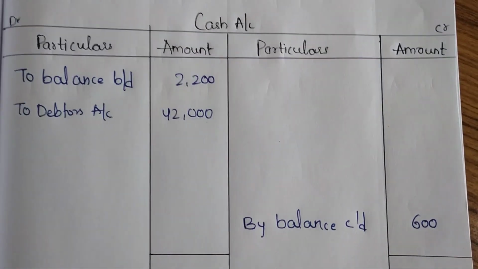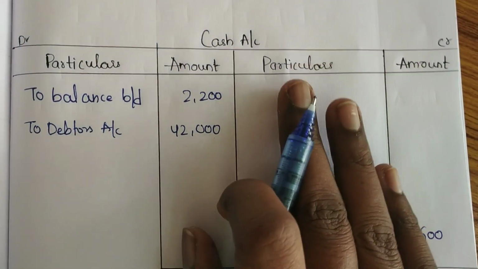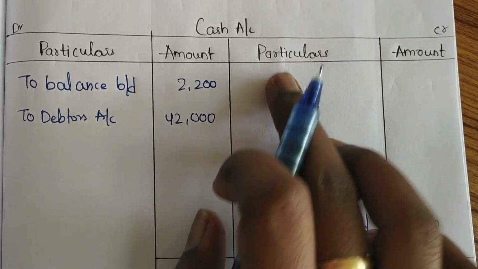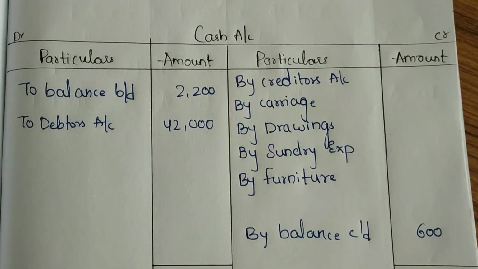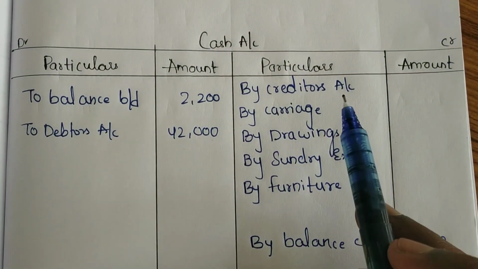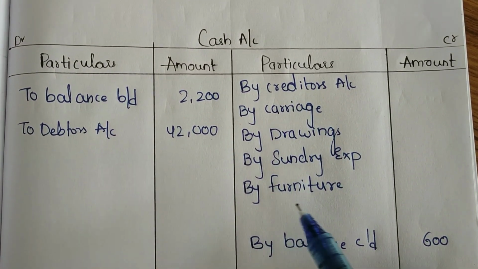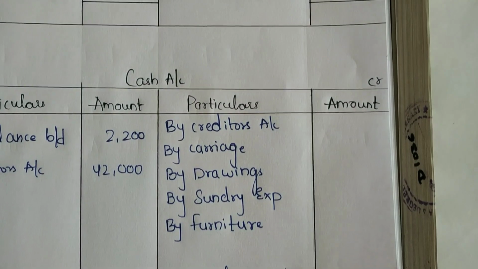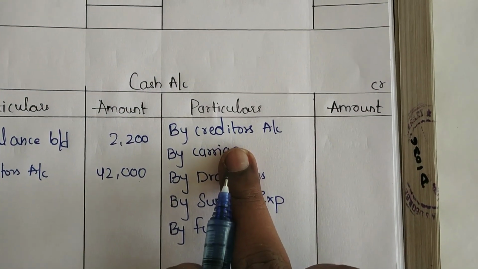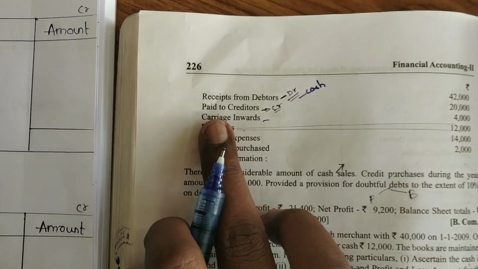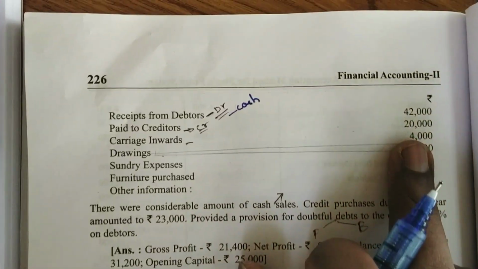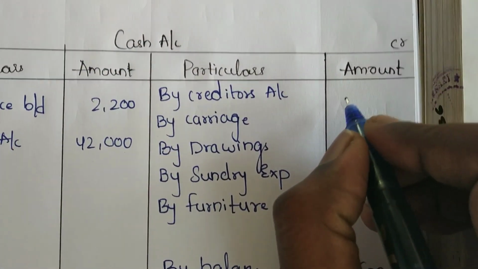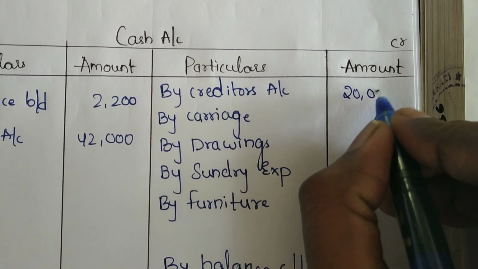cash account. So on the cash account, on the credit side, let's take all these transactions one by one. See, I have taken all the entries on the credit side. Let's post the amount. See, by creditors, how much amount is paid to creditors? 20,000 is paid to creditors. So take the amount here.